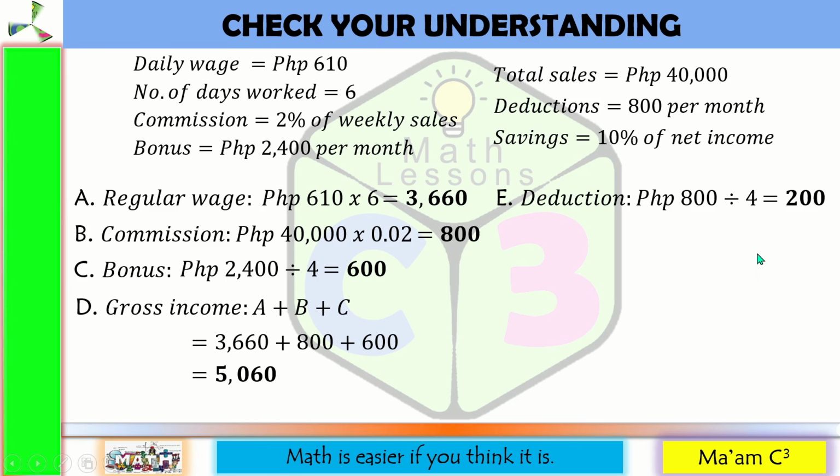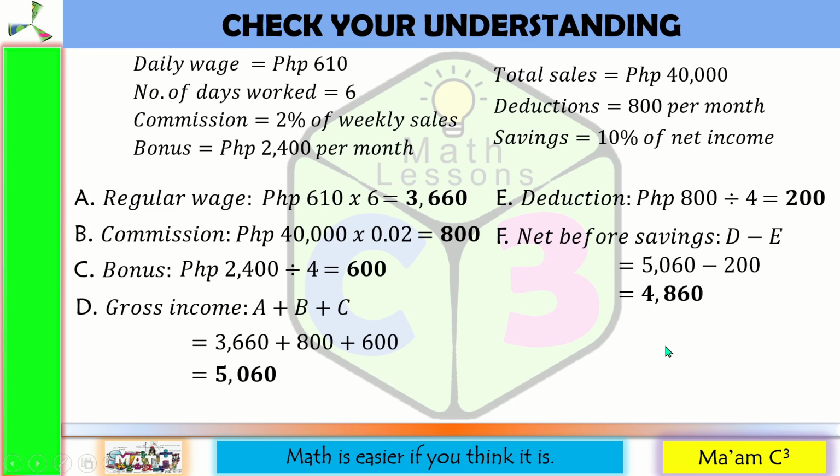We are not going to deduct the savings yet because the savings is dependent on the net income. So first, let us solve for the net income. And to solve for that, that would be her gross income minus the deduction. 5,060 minus 200. So her net income is 4,860. Now, we are going to compute for the 10% of 4,860. That will be her savings, which is 486.